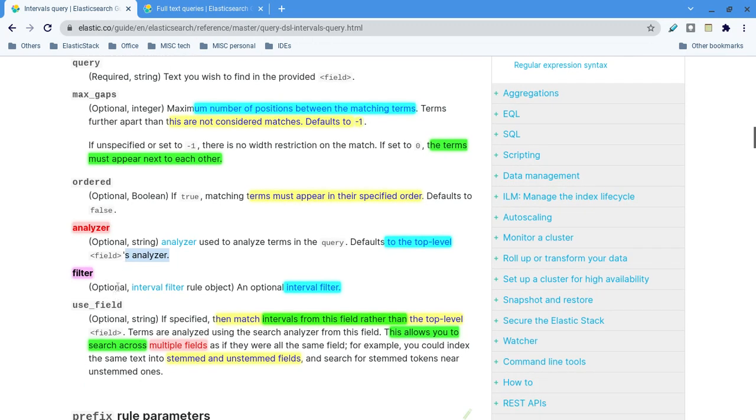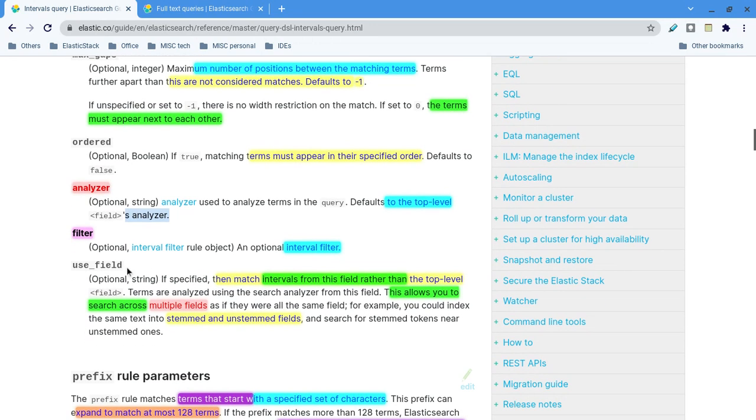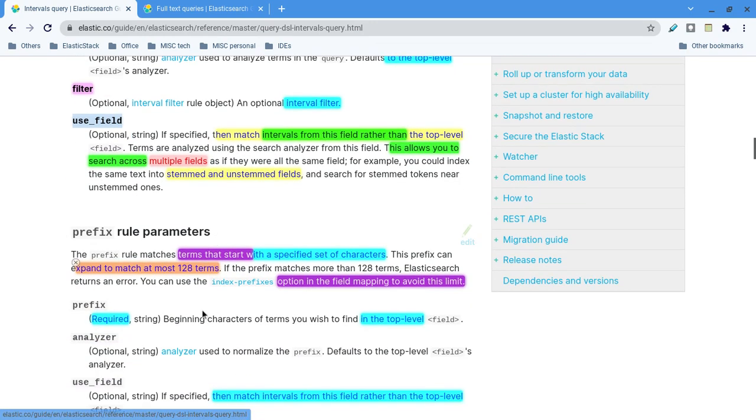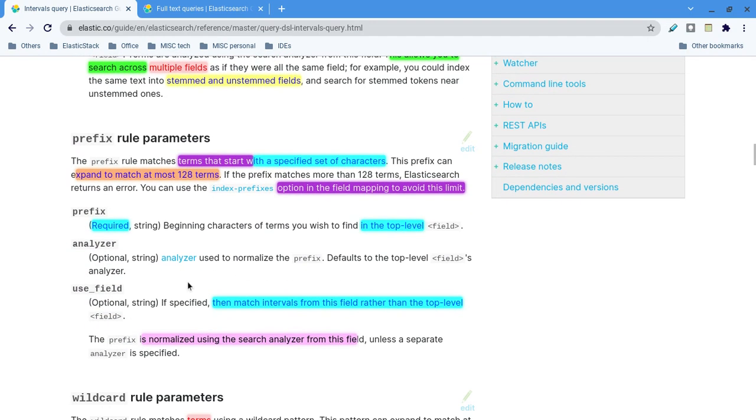Filter, it's the interval filter. Use_field: I told you, instead of the top field, you can use another field for the matching. Prefix: as I told you, it is going to work as a prefix. The difference between prefix and wildcard I explained already.